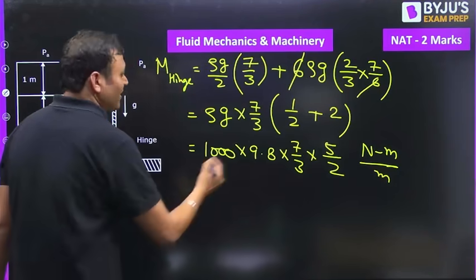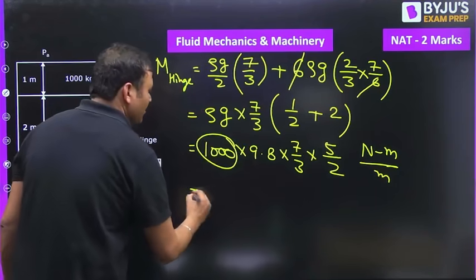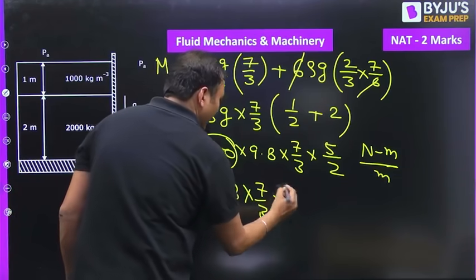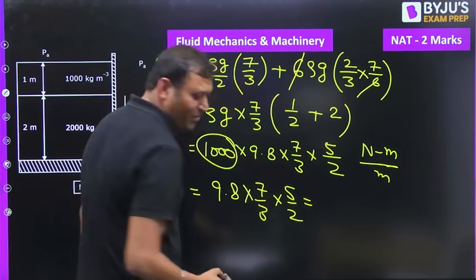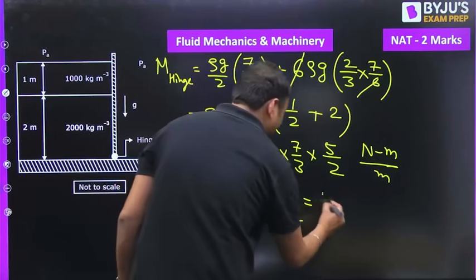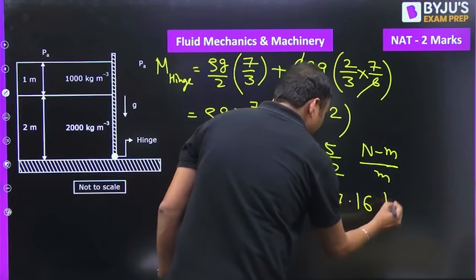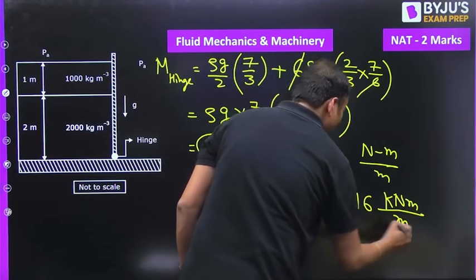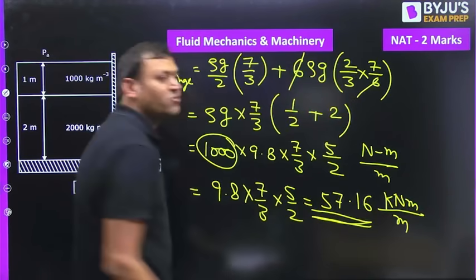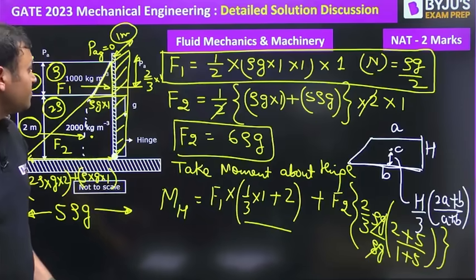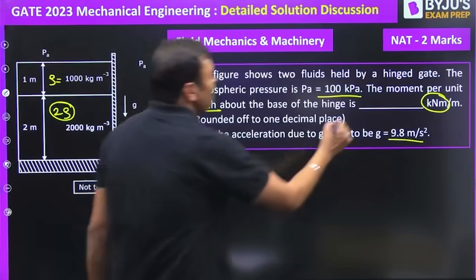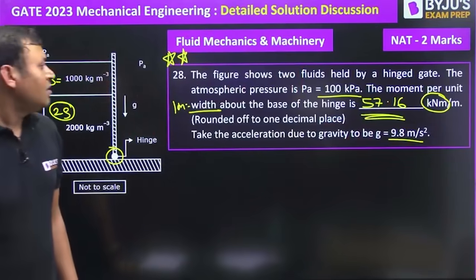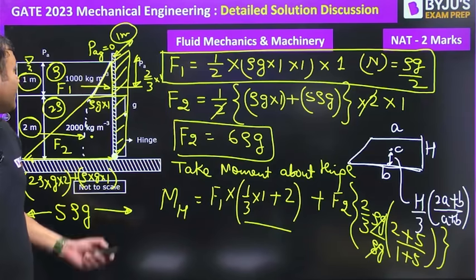And if you want to convert it into kilonewton, then divide by 1000. So it will be 9.8 into 7/3 into 5/2. That will be around 57.16 kilonewton meter per meter. 57.16 will be the answer. I hope this is clear to everyone.